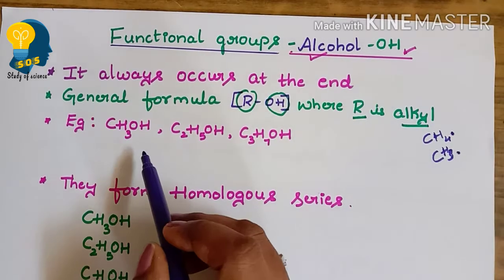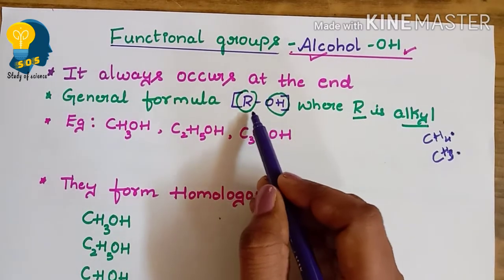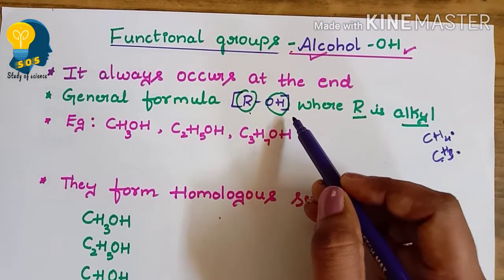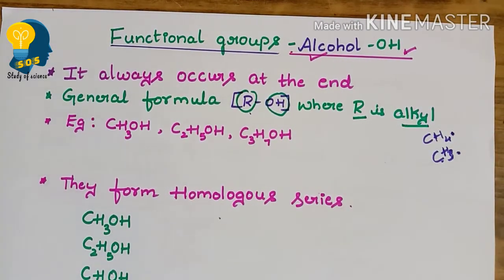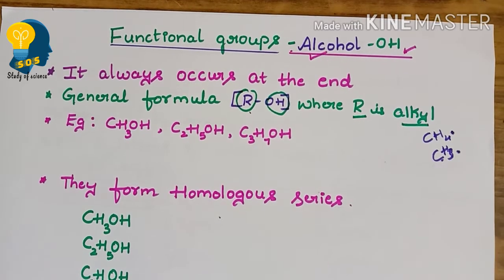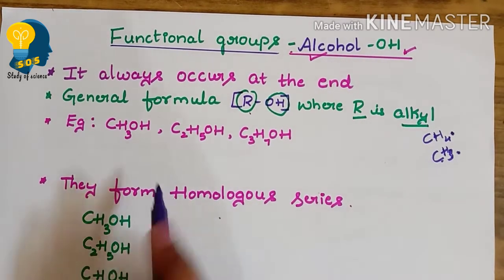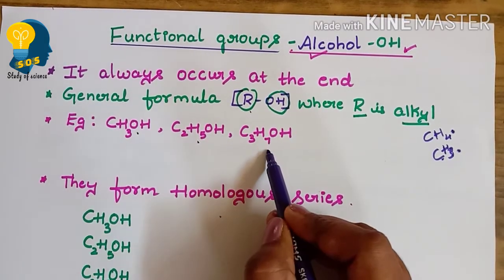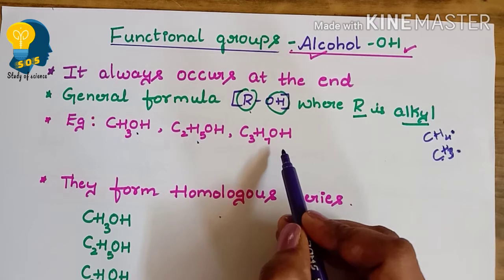So the general formula is ROH. R means any alkyl group and OH is the functional group. Clear? Now here are some examples for this functional group: CH3OH, C2H5OH, C3H7OH. How did we get this?